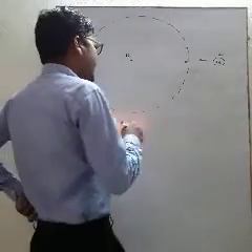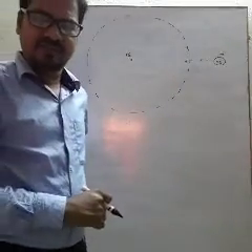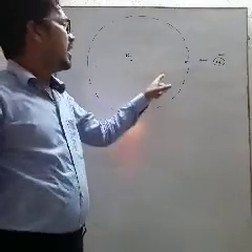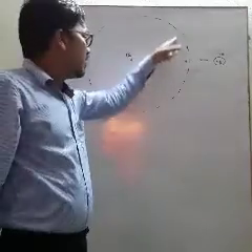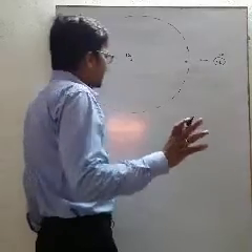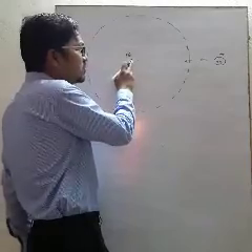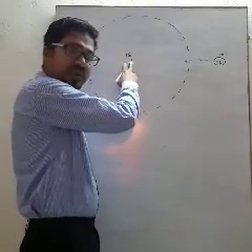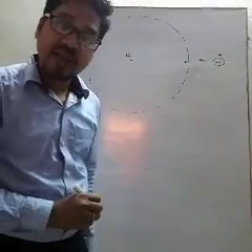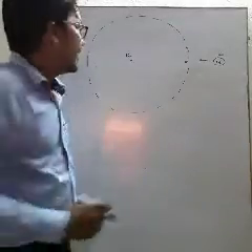Okay. Then again, the strength of the electric field is different at different points of this space due to this charge particle. You can imagine that when we take a position very close to this charge particle, the strength will be more. When we take a position far away from the charge particle, the strength will be less. Okay, this strength is known as electric field intensity.